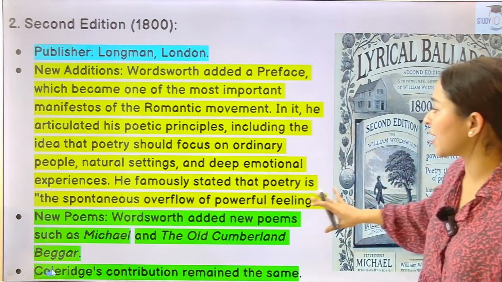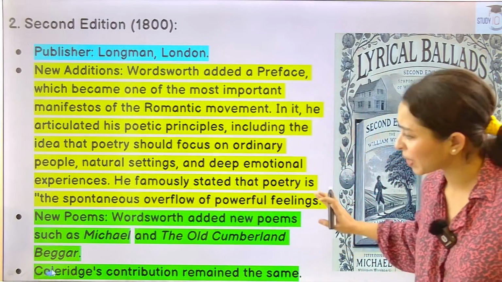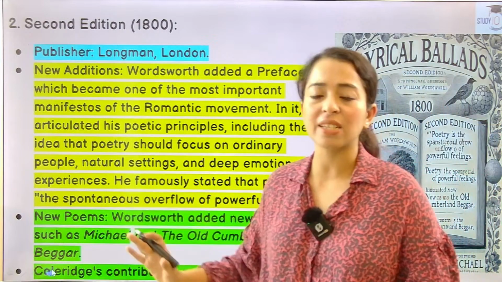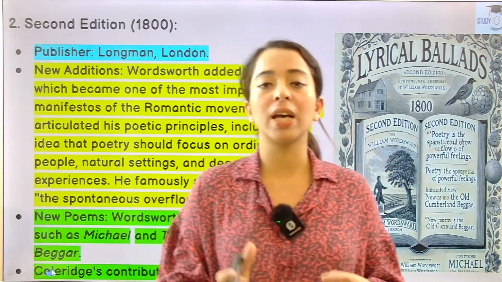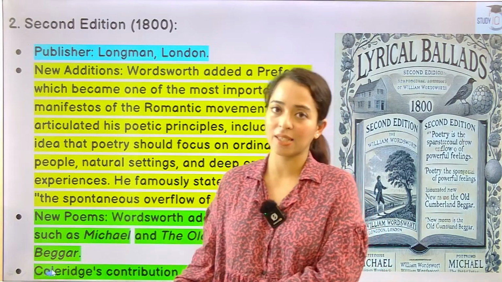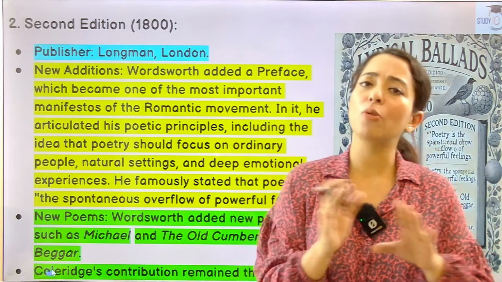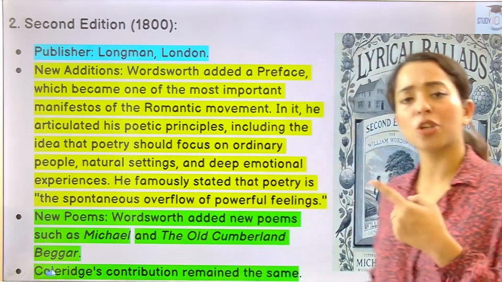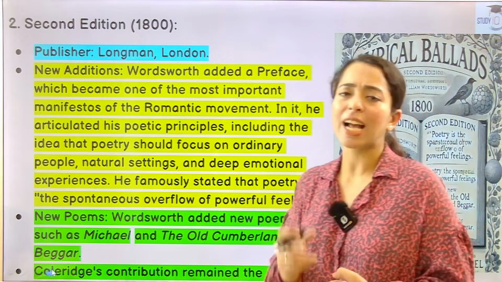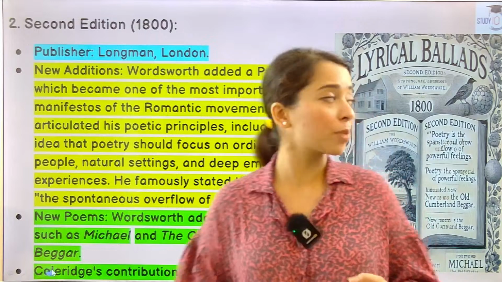He famously stated that poetry is the spontaneous overflow of powerful feelings. You must have come across this phrase many times. Wordsworth said this. What is poetry? The spontaneous overflow of powerful feelings. This is the phrase that sums up everything. Okay, it should be on ordinary people, it should be natural settings, and it should be in simple language, all right, and deep emotional experiences.